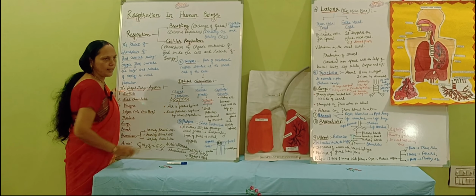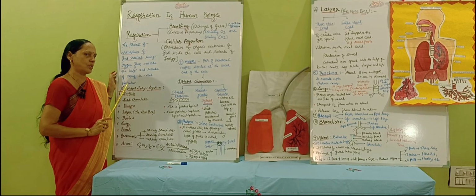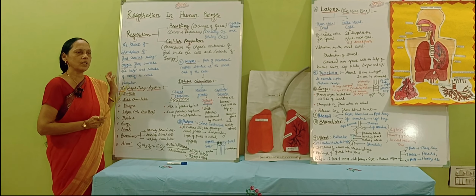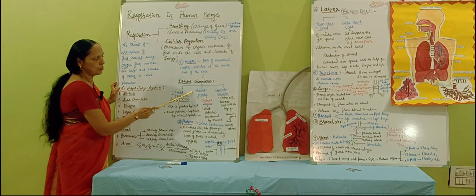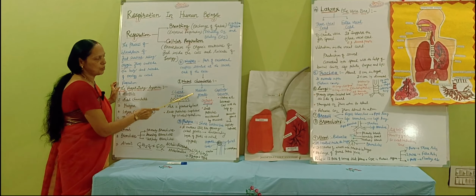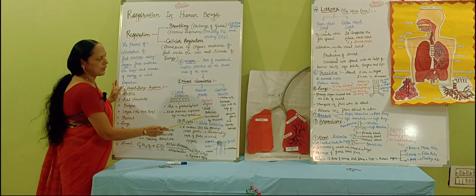Second point, mucus gland. Just now we have completed the digestive system. In that digestive system, we have seen that the stomach contained mucus glands which secrete mucus. Here also mucus glands are there which secrete mucus. Its main function is that dust particles become moistened. They get wet and stick. The dust particles stick to the mucus. And then what happens?